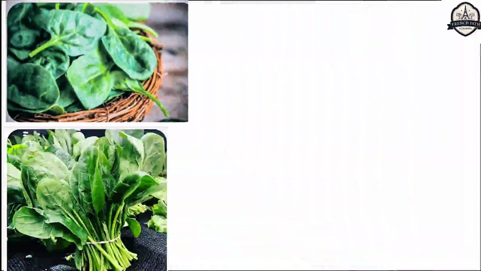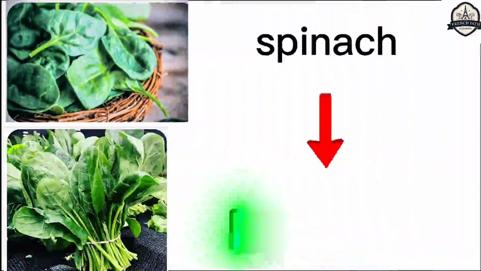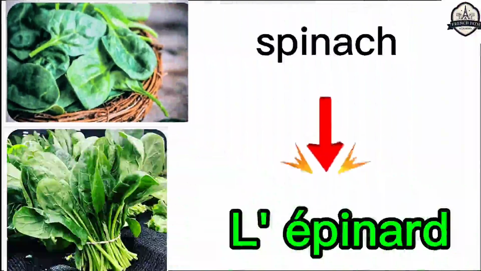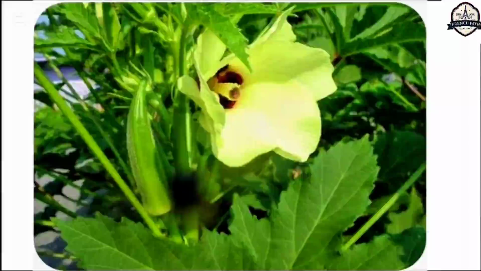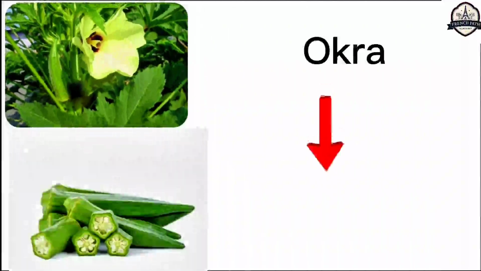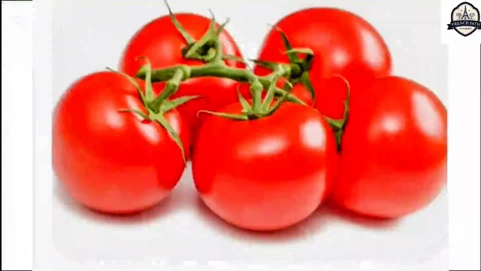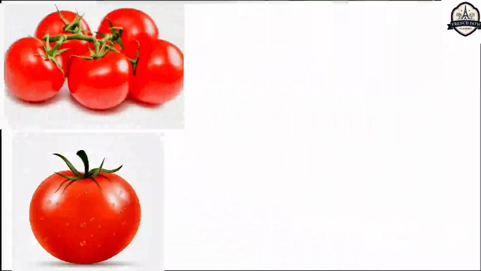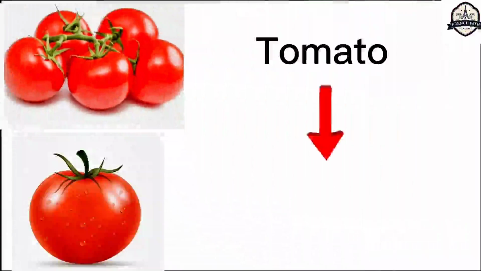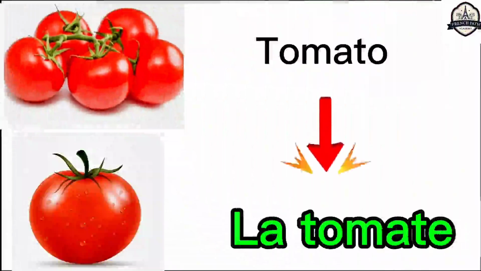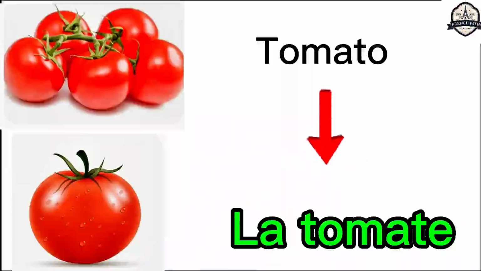Spinach. Spinach is called in French language l'épinard. L'épinard. This is okra. And okra is called in French language le gombo. Le gombo. This is tomato, as you know it. And tomato is called in French language la tomate. La tomate.